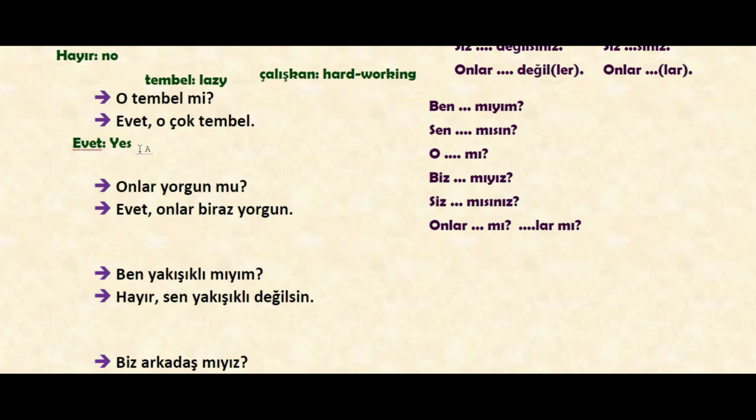O çok tembel. Evet, yes. O, he, çok. Çok means very much, so, a lot. Like in this kind of meaning we can see çok. O çok tembel. He is very lazy. So o, he or she or it very lazy. Because the subject of the sentence is o, we didn't use any personal suffix. Let's see the other one.